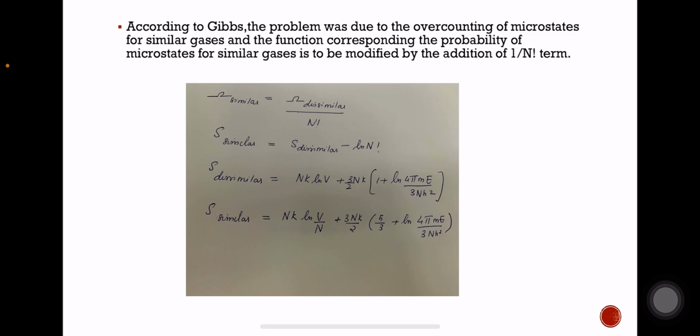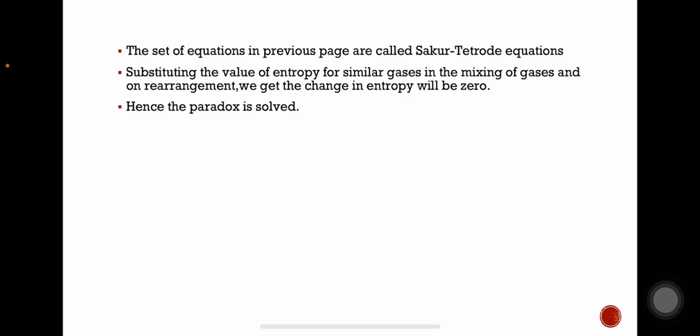Now we have the other equations: S similar is equal to S dissimilar minus k ln N factorial, and S dissimilar is equal to Nk ln V plus 3/2 Nk [1 + ln(4π m e / 3 N h²)]. S similar is equal to Nk ln(V/N) plus 3Nk/2 [5/3 + ln(4π m e / 3h²)]. These two sets of equations are called the Sackur-Tetrode equations.